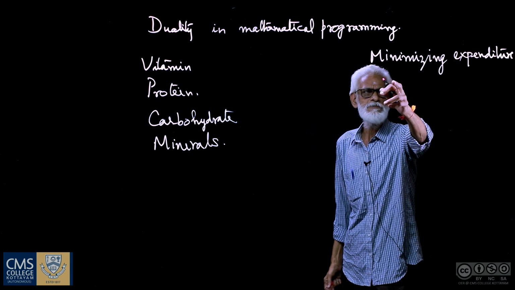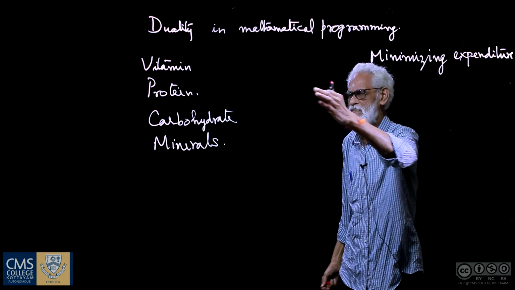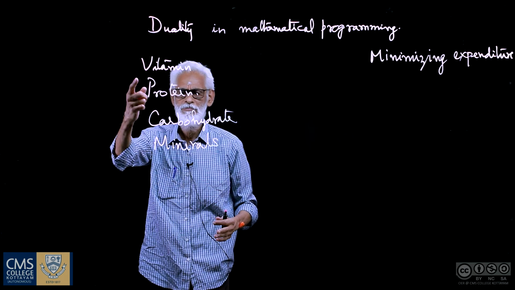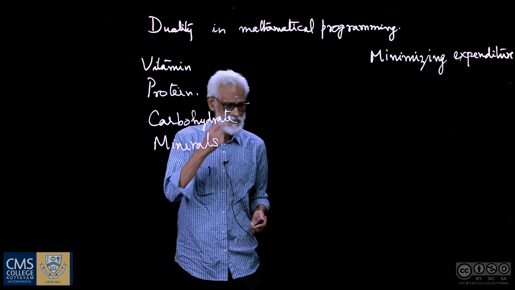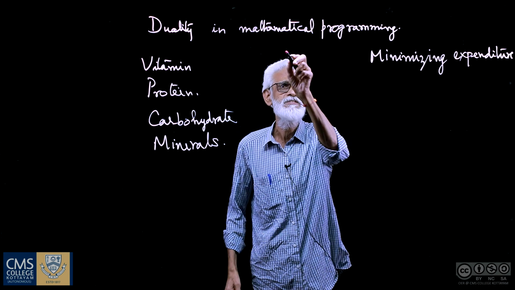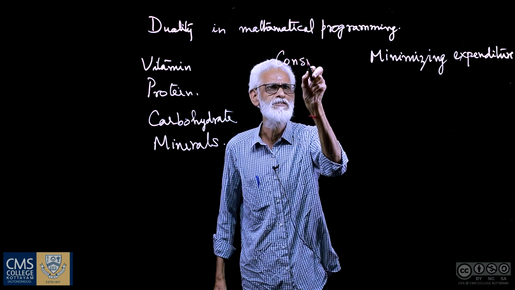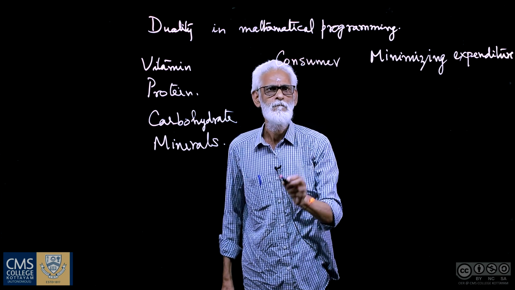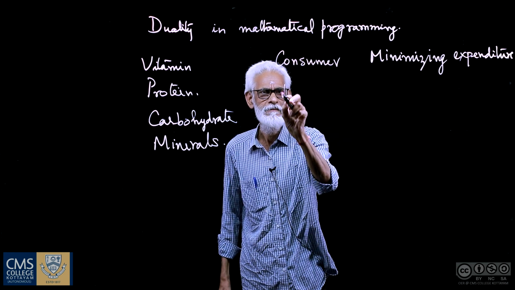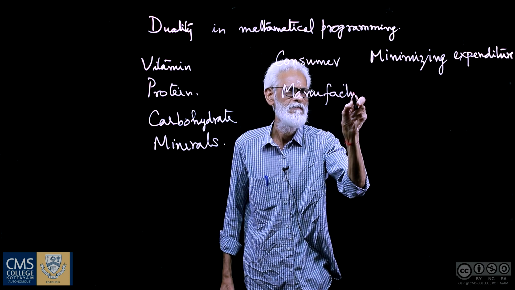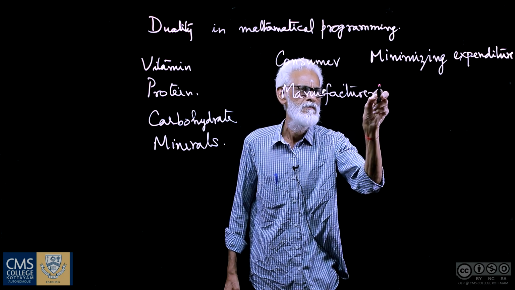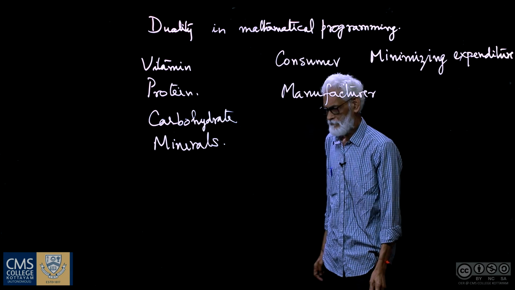So when we try to minimize our expenditure, satisfying the requirements of these items, this is from the point of view of the consumer. Then there are manufacturers of these items.